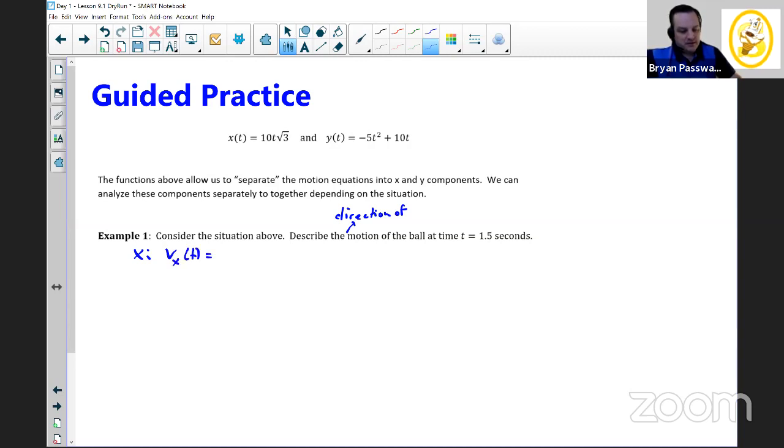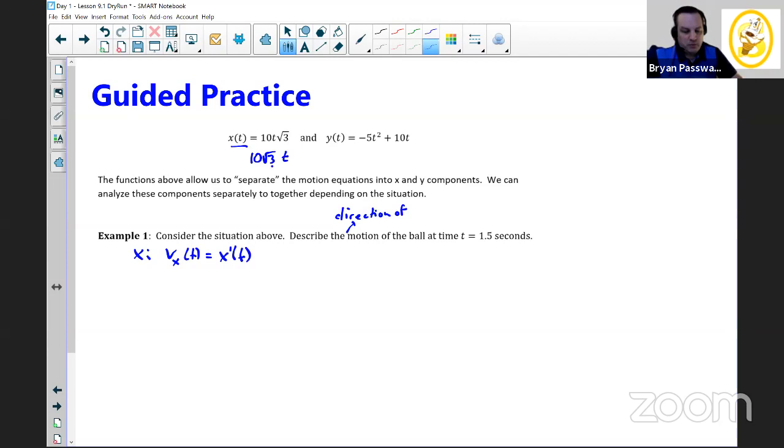And the velocity is going to be the derivative of the position, right? So I have to take x's derivative. And notice we have 10t radical 3. So here's a little bit of good derivative practice. I've always found that with my own students, sometimes the simplest derivatives are the ones that cause the most confusion because they overthink them. This question looks a little bit different, and students sometimes try to do the product rule or some kind of square root ideas. But remember, we could rewrite this really as 10 radical 3 times t. It's the same thing; we typically put the t in front of the radical. That way there's no confusion of whether the t is underneath the radical or not.